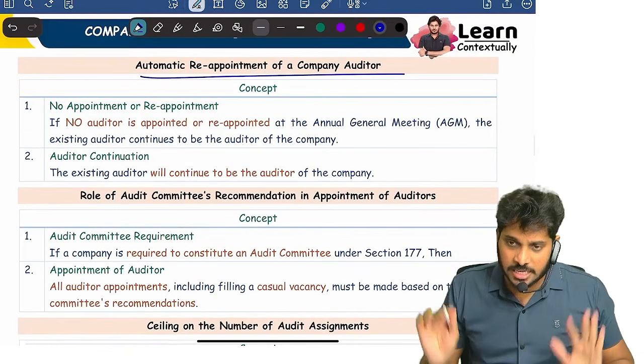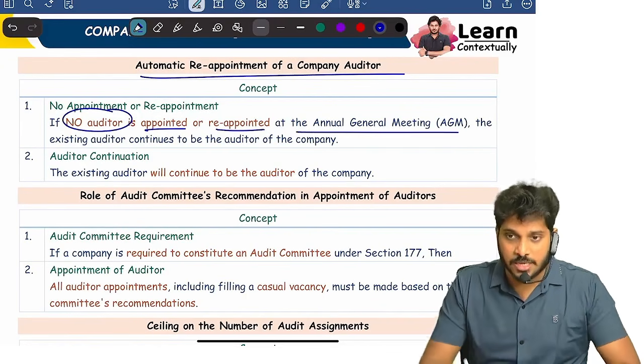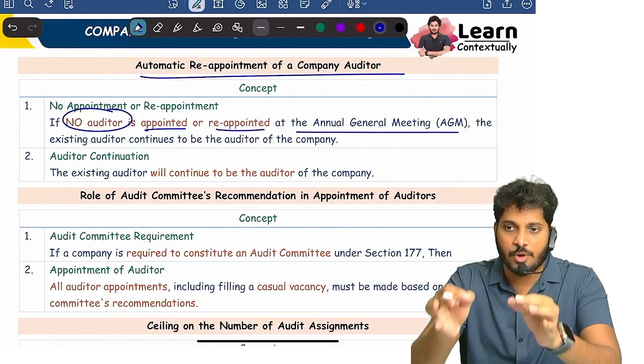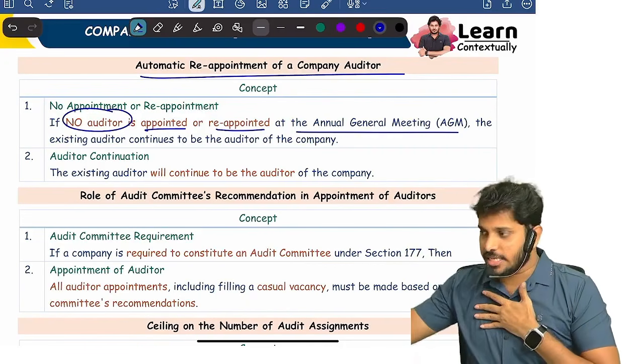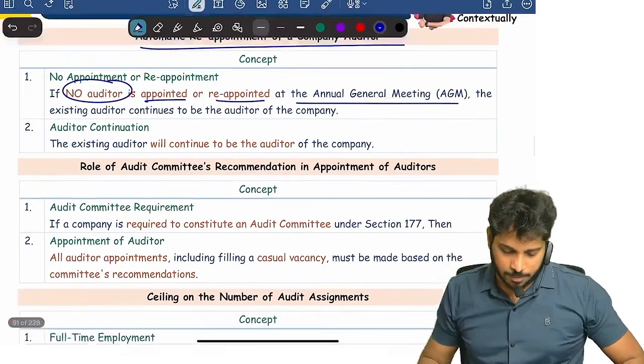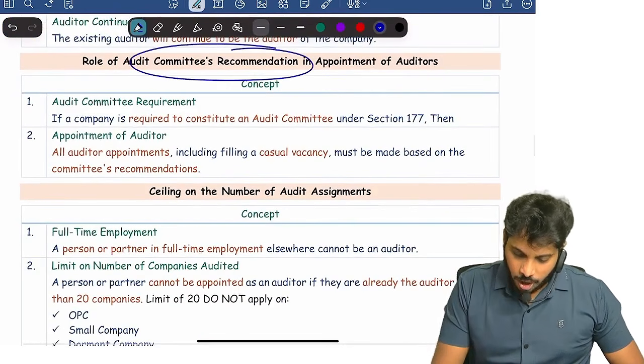So, automatic reappointment. What is automatic reappointment? If no auditor is appointed or reappointed at the AGM, which means in the AGM, auditor appointment or reappointment discussion itself does not come, then we assume that the existing auditor is automatically reappointed. Are you clear? Next.